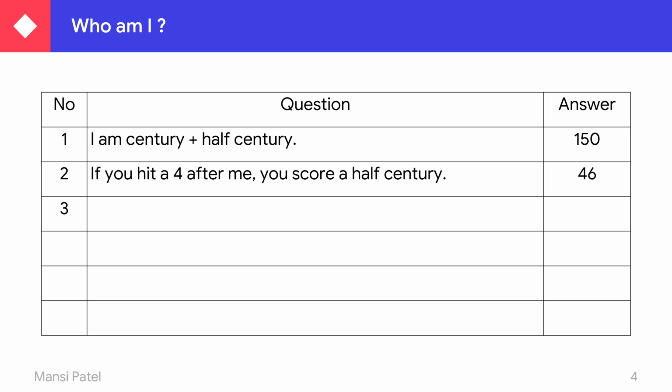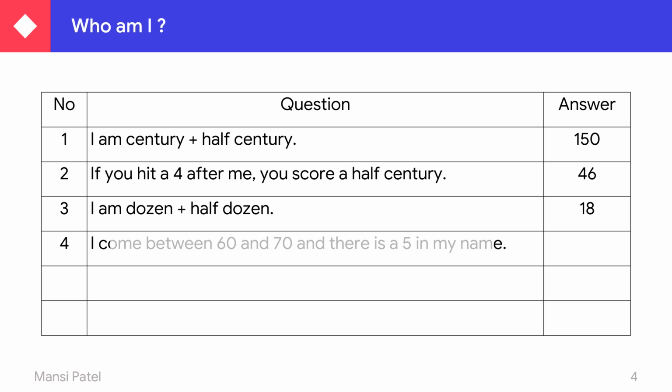Your third question: I am a dozen plus half a dozen. You know that how many pieces in a dozen? 12 pieces in a dozen. And how many pieces in a half dozen? It's 6 pieces. So 12 plus 6 is equal to 18. So your answer is 18 pieces.